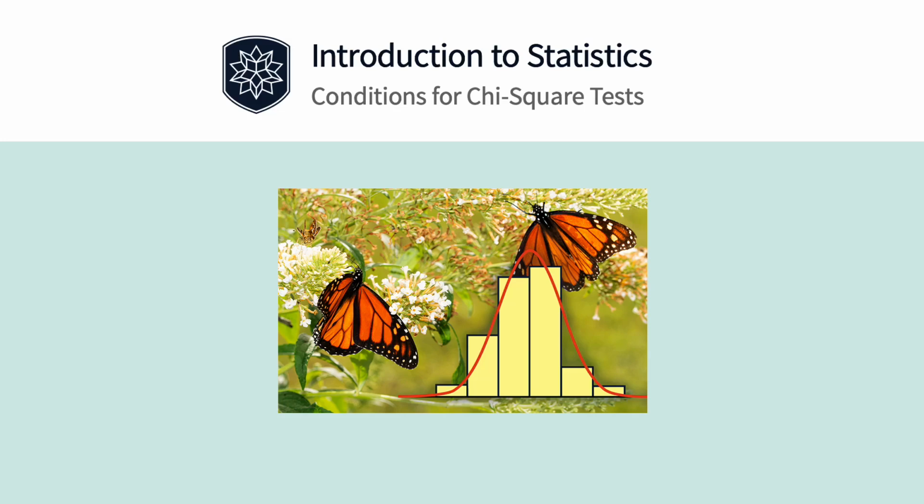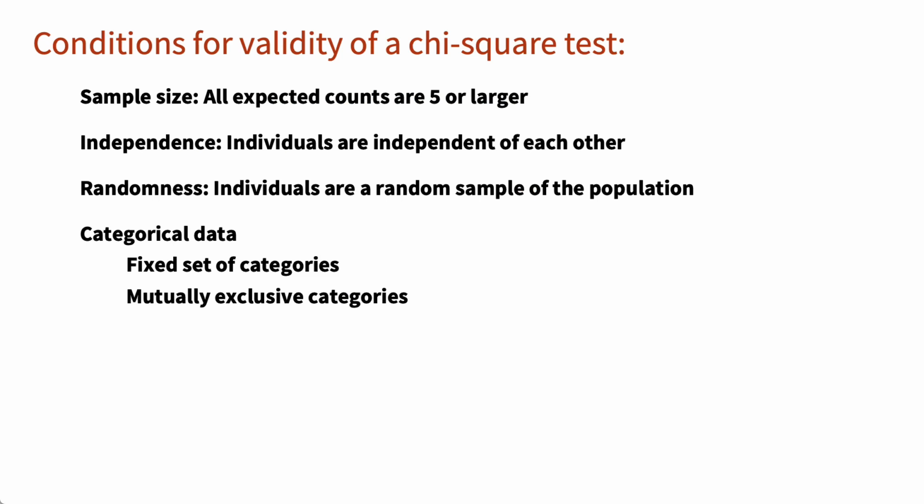The general conditions for validity of the chi-square goodness of fit test are that all expected counts should be at least 5, individuals in the sample should be independent of each other, those individuals should be a random sample of the population, and the data should consist of counts of a categorical variable.